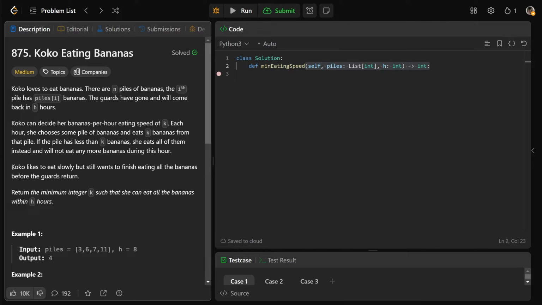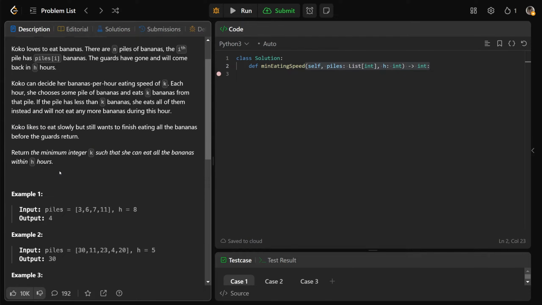Now here's the thing. Koko likes to eat slowly, but she still wants to finish all of the bananas before the guards return. So we want to return the minimum integer k, such that she can eat all the bananas within the h hours. Our job is to determine k, how many bananas she can eat per hour, such that it is the smallest number so that she can eat all the bananas within the h hours.